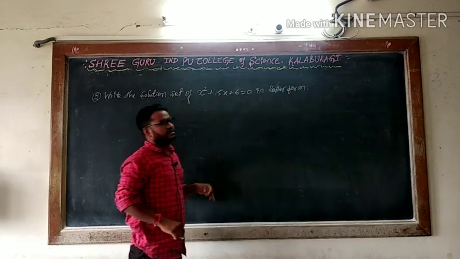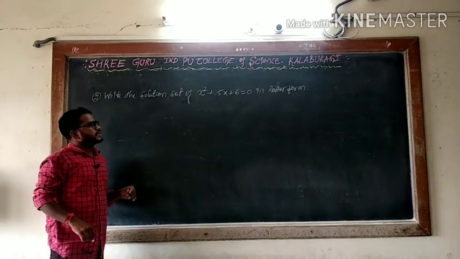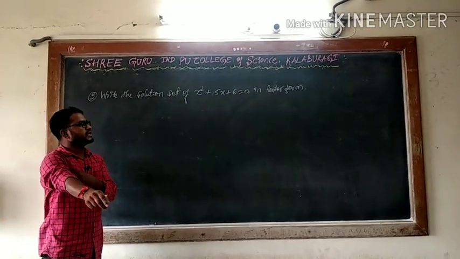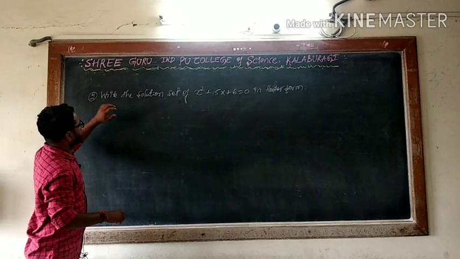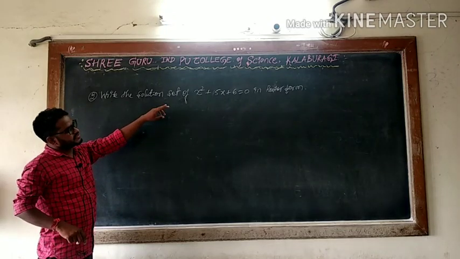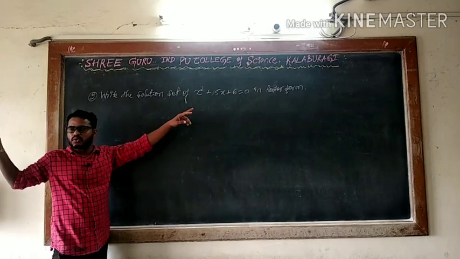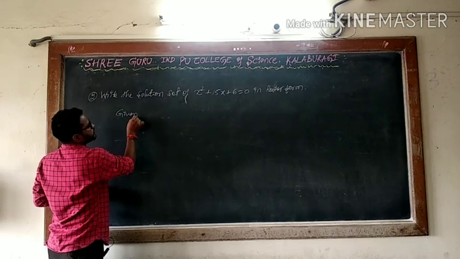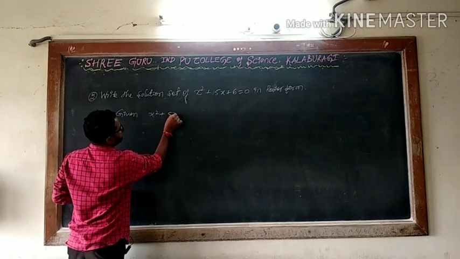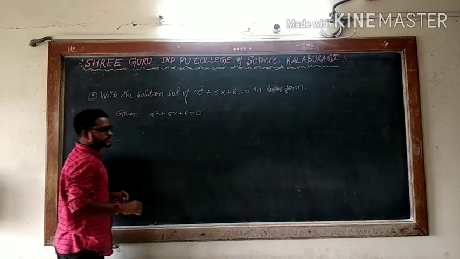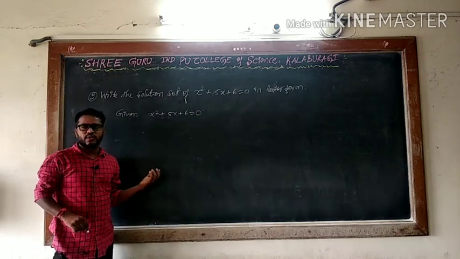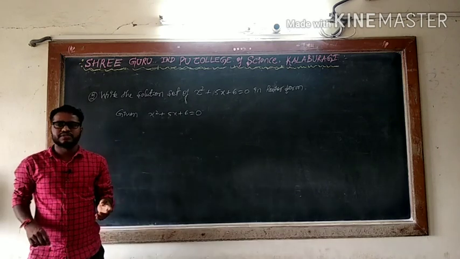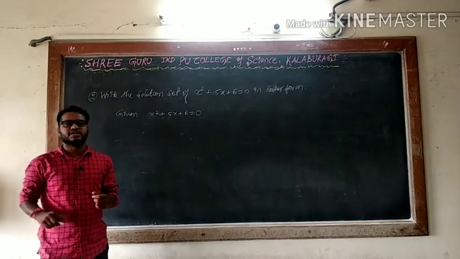Already I had taken first example, that is using roster to set builder, but here I am taking, this means write the solution set of x square plus 5x plus 6 is equal to 0 in roster form. So what is given here? Given quadratic equation. What is the given? X square plus 5x plus 6 is equal to 0. The thing is, after solving this quadratic equation, you will get some values of x. Means we are saying they are roots. Means according to the set, we will say collection of these roots of this equation is a solution set.